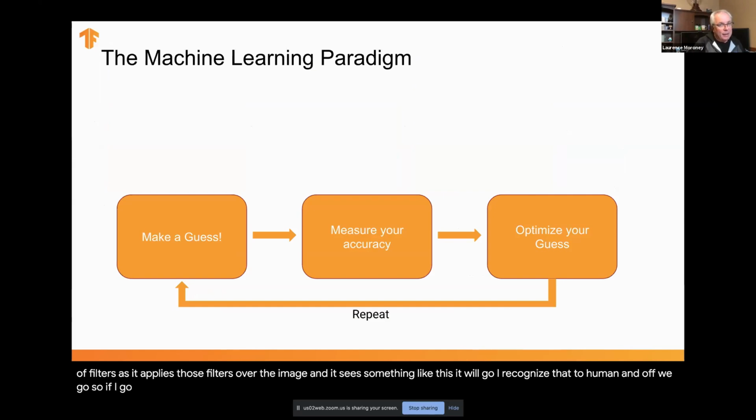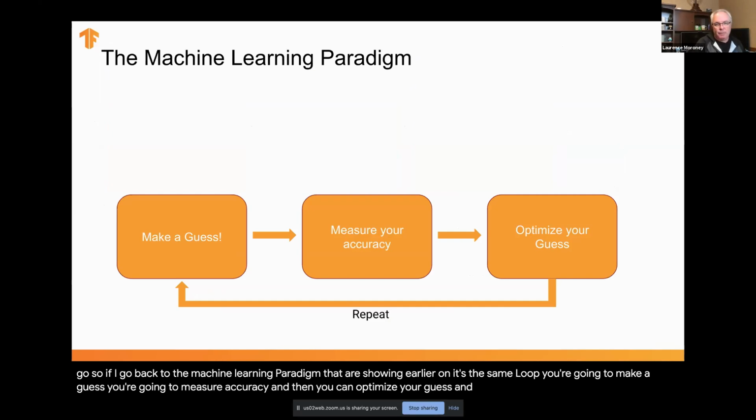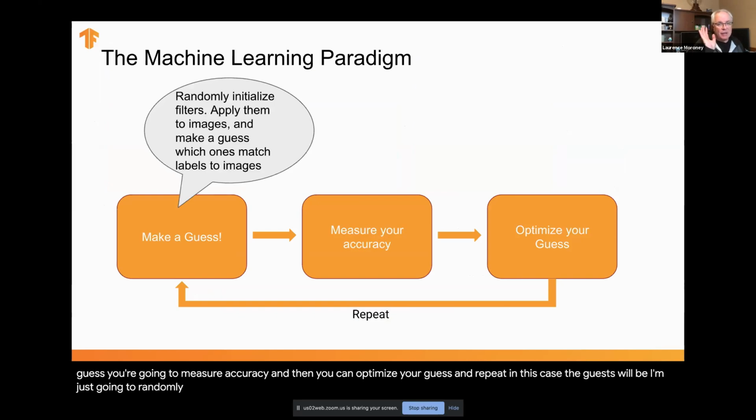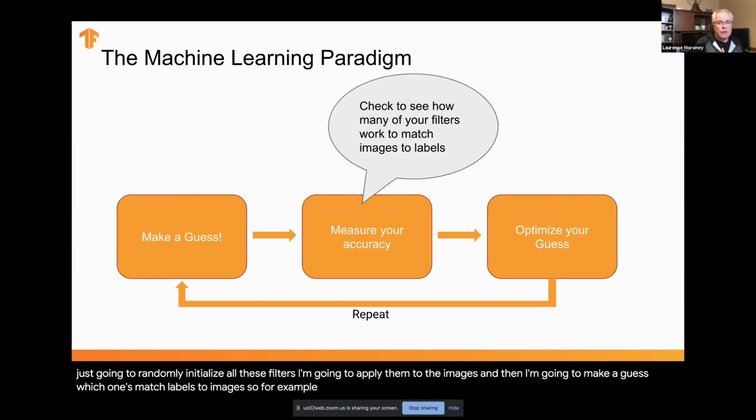So if I go back to the machine learning paradigm that I was showing earlier on, it's the same loop. You're going to make a guess, you're going to measure your accuracy, and then you're going to optimize your guess and repeat. In this case, the guess will be, I'm just going to randomly initialize all these filters. I'm going to apply them to the images, and then I'm going to make a guess which ones match labels to images.